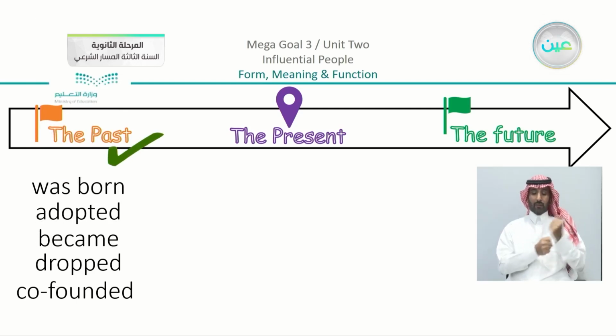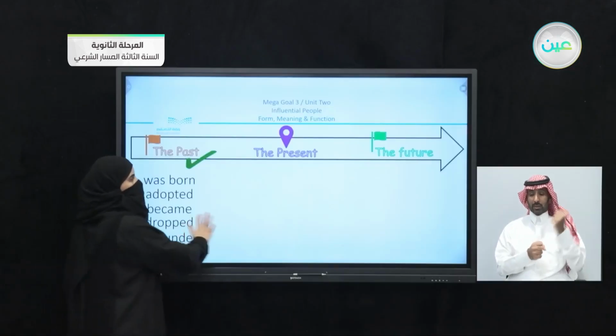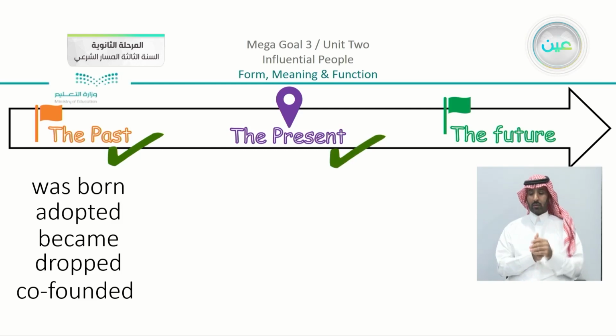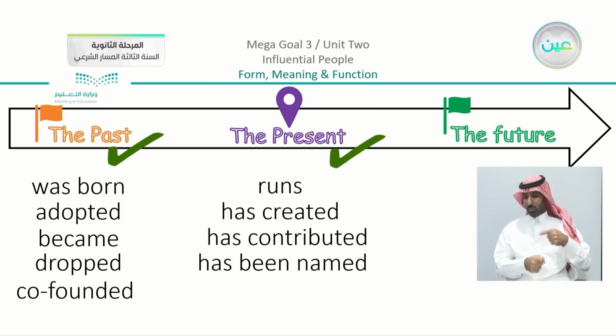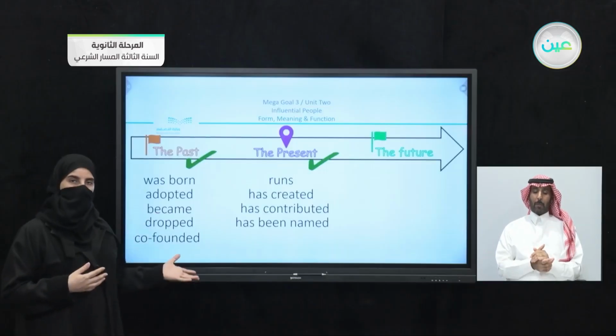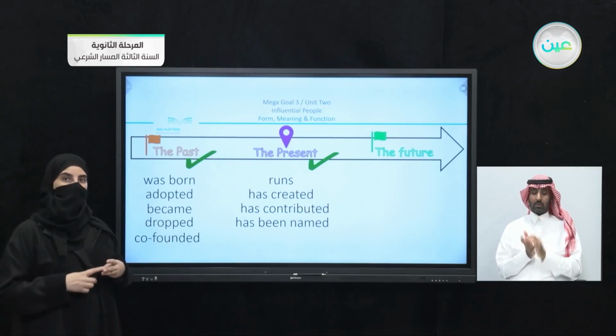We have here was, adopted, became, dropped, and co-founded in the first paragraph about Steve Jobs. And then there was something about the present, but let's see, which present are we talking about? You can see that the verbs were runs, has created, has contributed, and has been named. So these are different verbs that were mentioned in the two paragraphs. You can see that we have here 3 tenses.